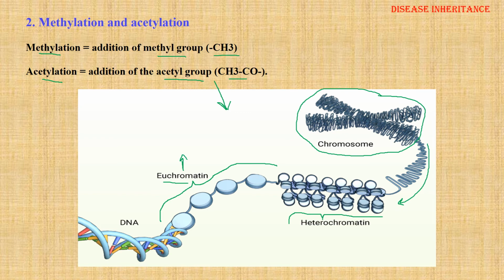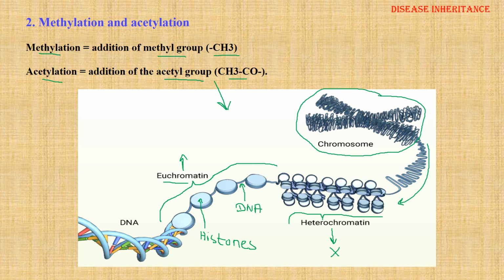In euchromatin, gene expression can take place, but in the heterochromatin configuration, there is no gene expression. This round stuff we see here are proteins known as histones, while this rope-like stuff here is the DNA.